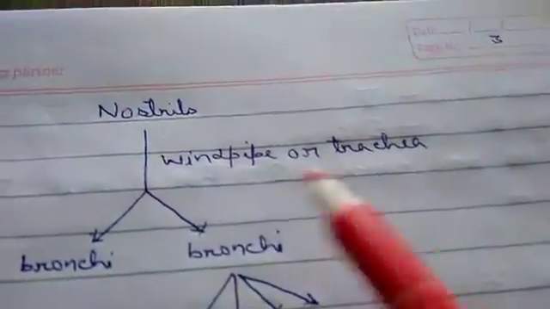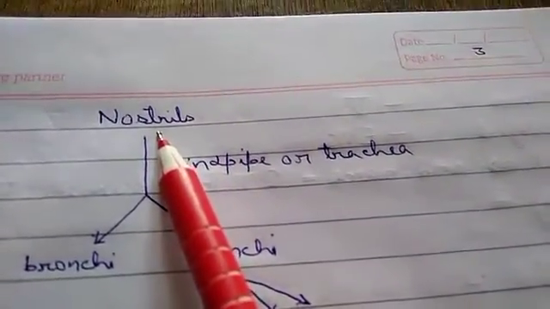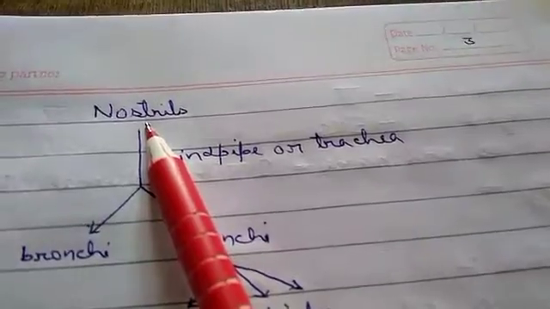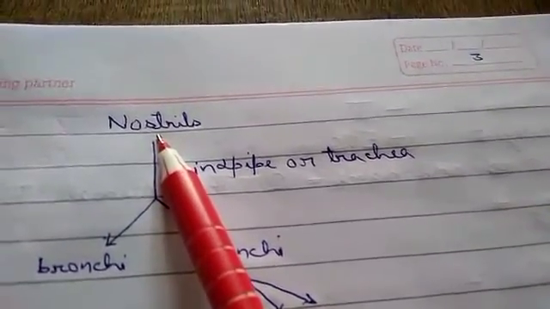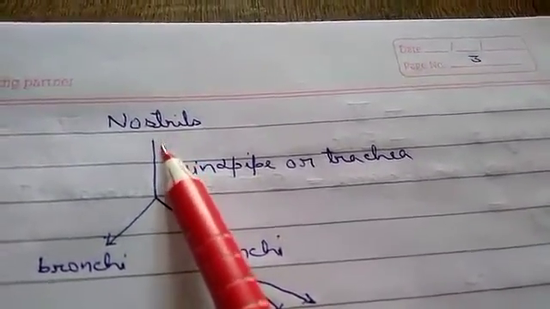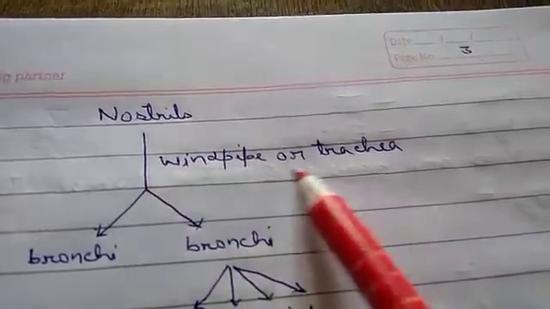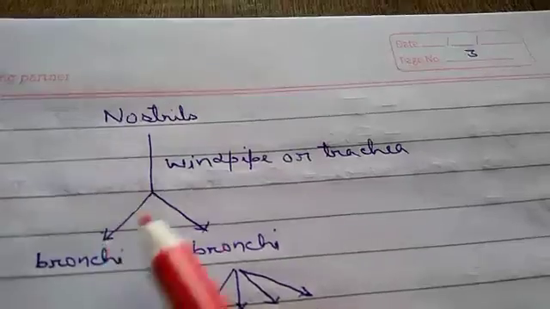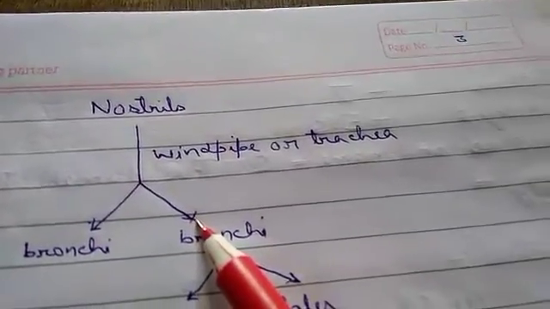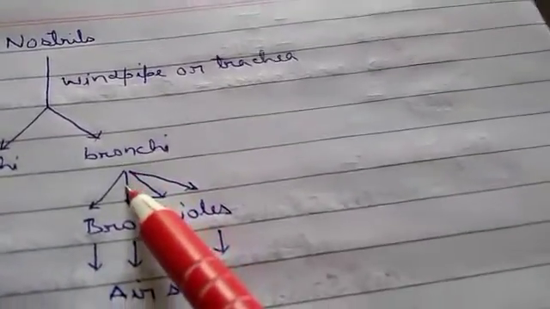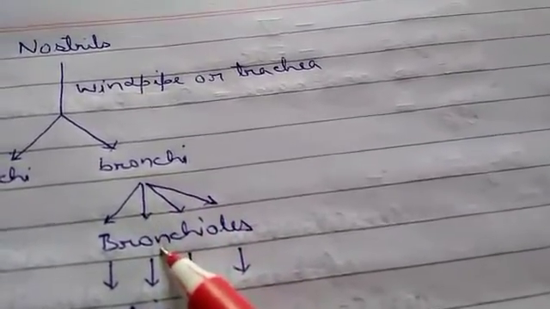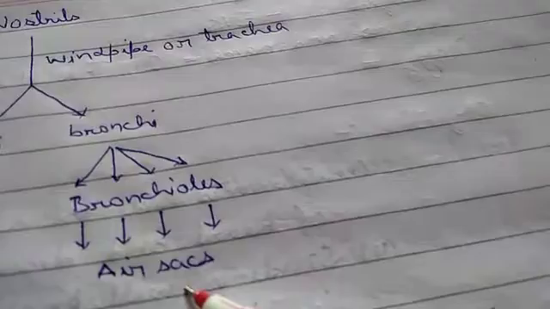Now you can understand with the help of this diagram. Air enters through two openings or holes in our nose. These openings are called nostrils. When the air enters, it passes through the windpipe or trachea. Again, the trachea divides into two pipes called bronchi. Each bronchus enters the lungs and divides into several small thin bronchioles. At the end of each bronchiole, there are air sacs.